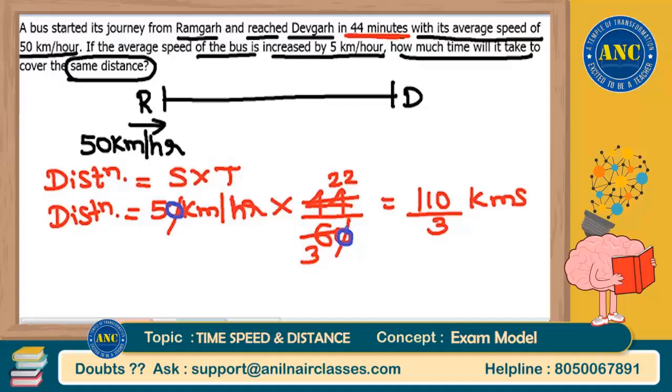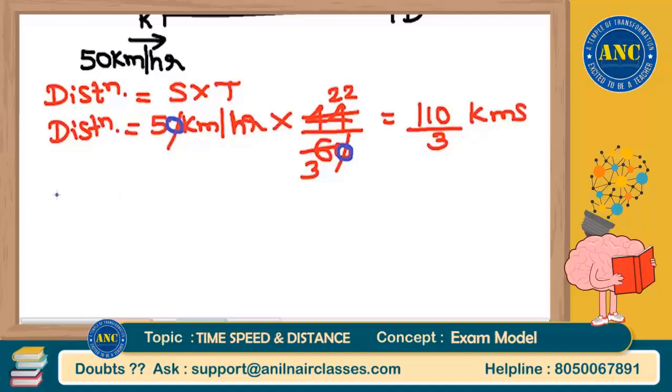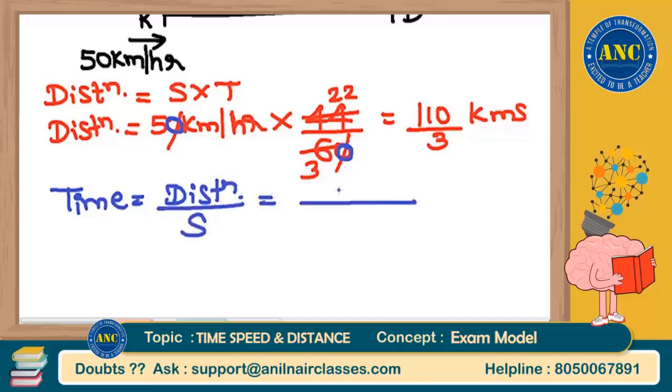What is your question? If the average speed of the bus is increased by 5 kilometers per hour, how much time will it take to cover the same distance? Distance should be the same. Time they are asking. Time is nothing but distance divided by speed. Distance should be the same distance of 110 by 3.